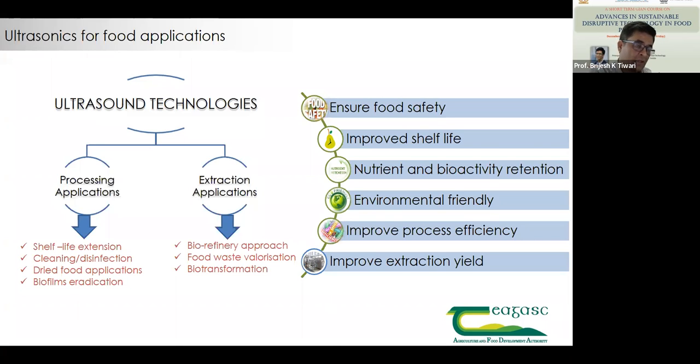All these benefits, the parameters affecting ultrasonic performance, largely depend upon two broadly classified factors: one is extrinsic factor, another is intrinsic factor. Extrinsic factors are related to the ultrasonic equipment, that is power used, frequency, treatment time, temperature, pressure, and all those parameters associated with the system. Intrinsic parameters are related to the type of sample we use.